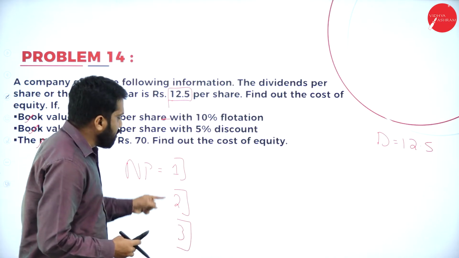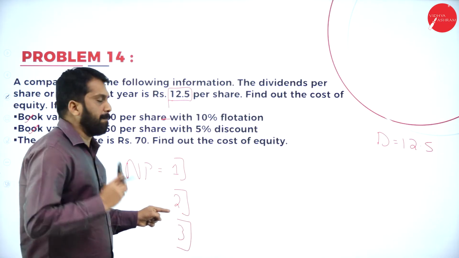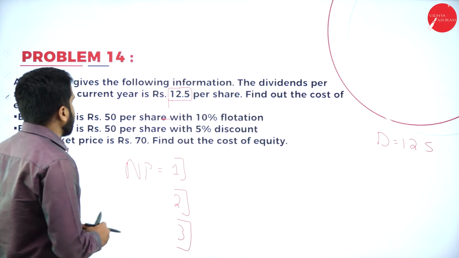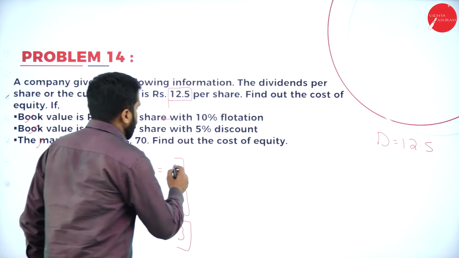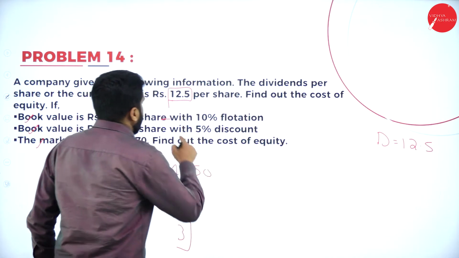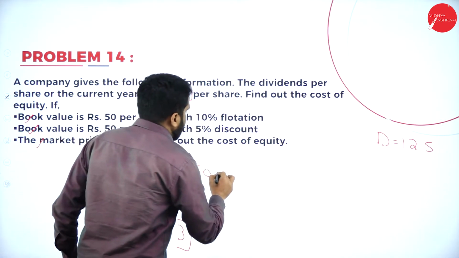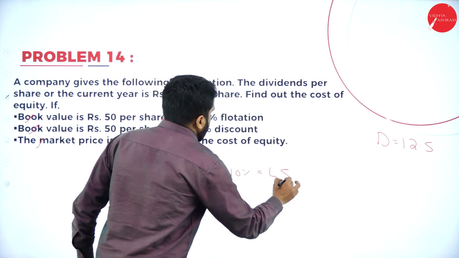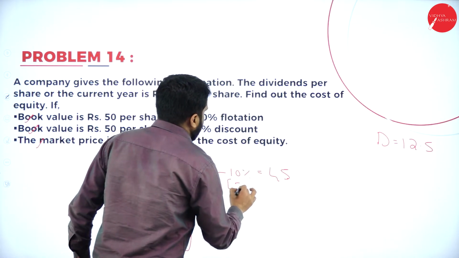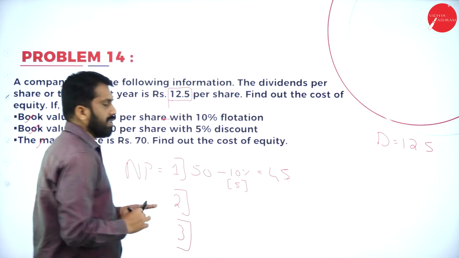So what will be your net proceeds? How to calculate net proceeds? Simple. Your book value is 50 per share. First one, 50 with 10% flotation, minus 10%, it will be 45. 10% means 5 rupees. Clear?